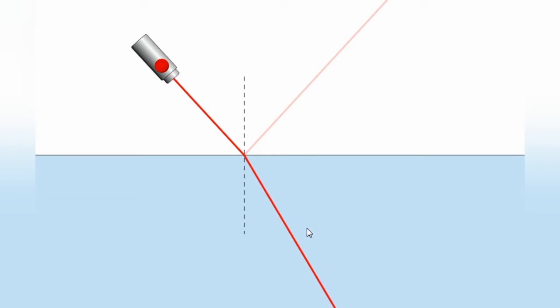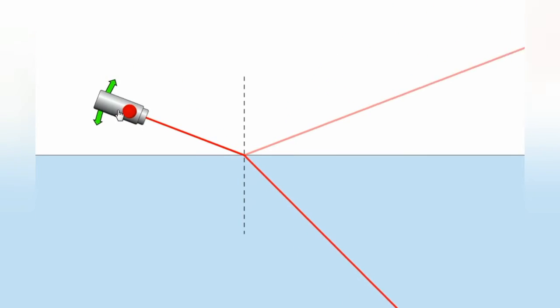This process is called refraction, and this was studied by the scientist Snell. And this ray is called a refracted ray, the ray which is in the other medium when a ray travels from one medium to another. Okay, so this is the incident ray, this is the reflected ray, this is the refracted ray. Now let's see what happens by changing the position of this source.